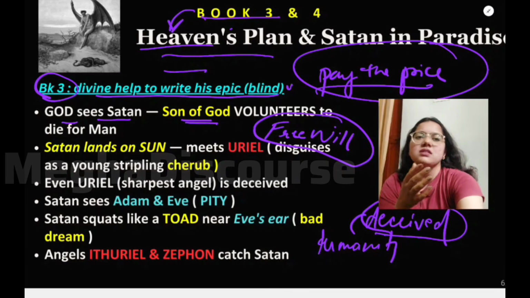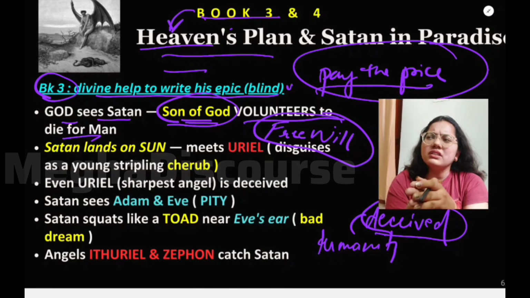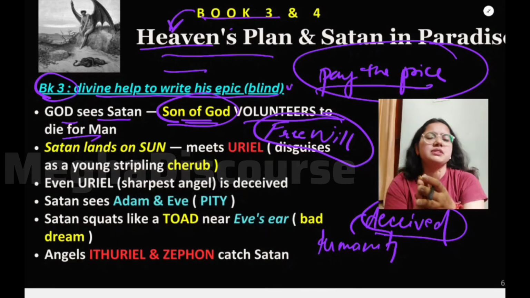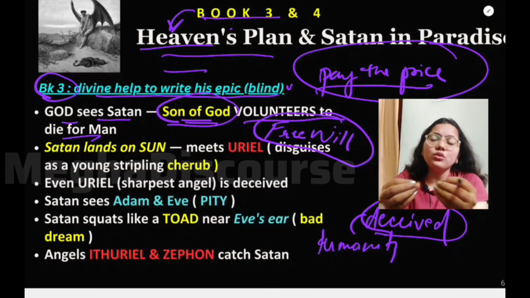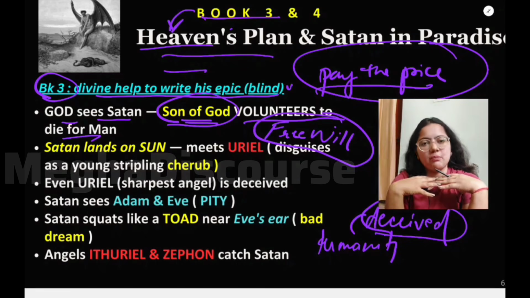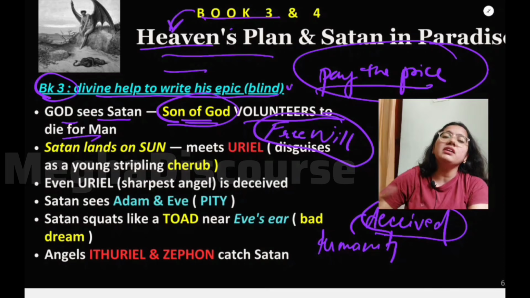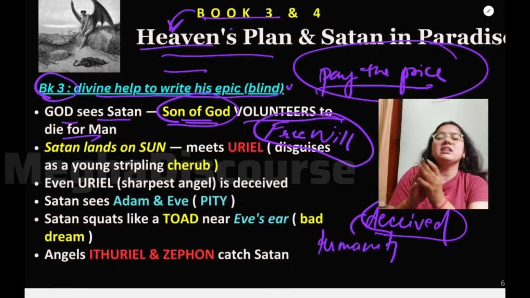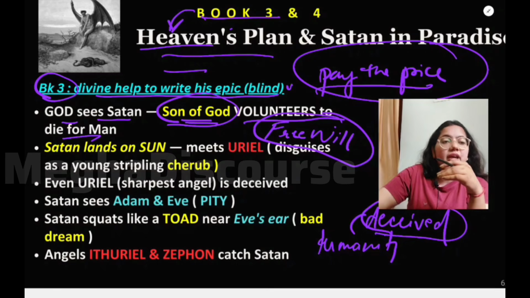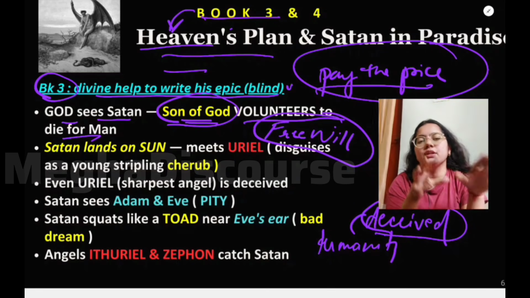And for that, the Son of God comes. He volunteers to die for man. He says, please God, do not give the people punishment, because now Adam and Eve have realized their mistake. Now they are crying, feeling guilt after doing this act. Then I will be somebody who will die for them. For their sin, I will die. I will redeem. I will reincarnate. I will go in the form of a human on the earth, and because of their sin, I will die. And that is how this theme of atonement comes into this poem.